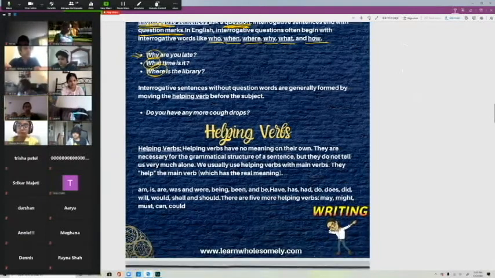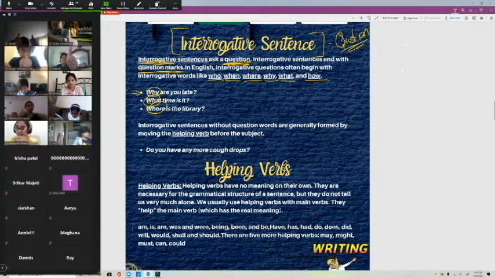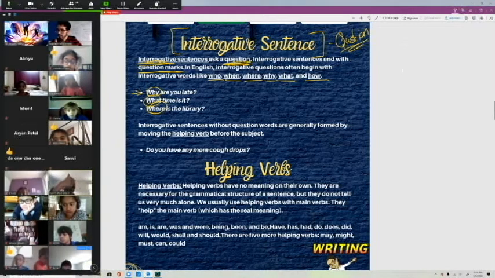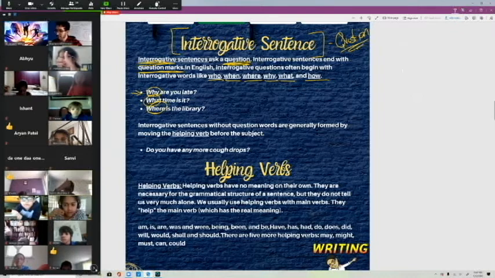Now, interrogative sentences without question words are generally formed by moving the helping verb before the subject. So I'm going to break this down for all of you, okay? Are you guys all ready for this? I need a thumbs up from all of you. So far it's been pretty simple, but I want to make sure none of you guys get lost. All right, Thomas, you good? Rohan, you good? Prithvi?